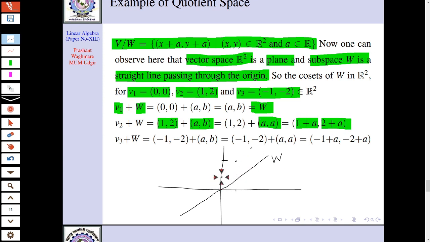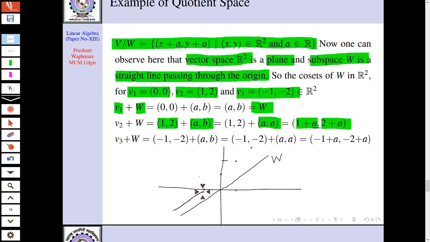Minus 1 means 0, 1 will be there, because A is nothing but minus 1. Minus plus minus gives 0, and here you will get 1. So this point will be there. And again, if we consider minus 2, that will be here, right?